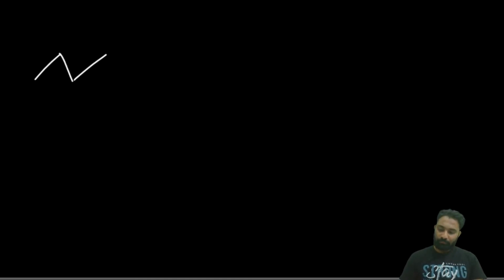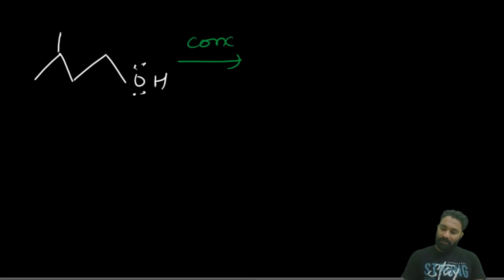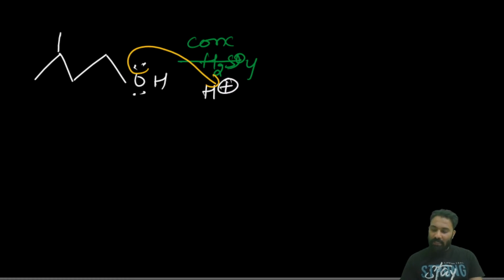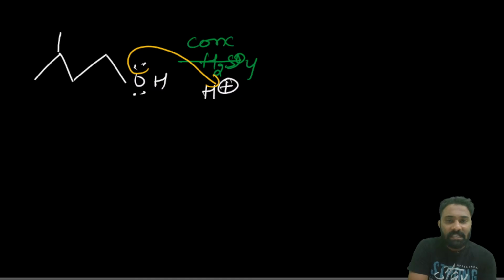Suppose now, what is the compound name? This is 1 2 3 4, clear? 3-methylbutan-1-ol upon concentrated H2SO4. Now in the concentrated H2SO4, we know this H2SO4 will give you the hydrogen. Now here, oxygen, this lone pair of electrons is given to the H plus, which means here the oxygen is acting as a nucleophile, or as a base.